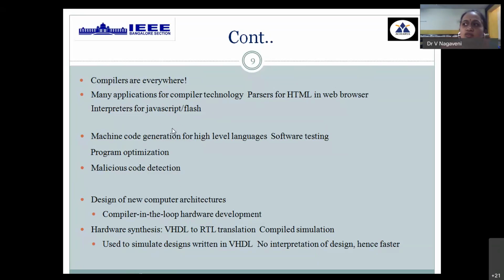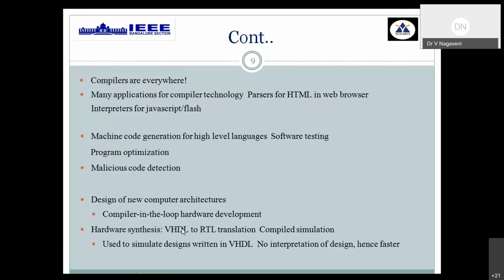Or it may also give you information about how to design any new computer architecture. Once you analyze the existing architecture, it gives you information about how to create new architectures, or evolution of architectures can be done with the help of this knowledge of compilers. Not only in software development, it also helps you evolve yourself in hardware circuit designing. Nowadays, we are shifting to hardware synthesis processing languages, wherein we simulate the actual working of hardware circuits with the help of different software.